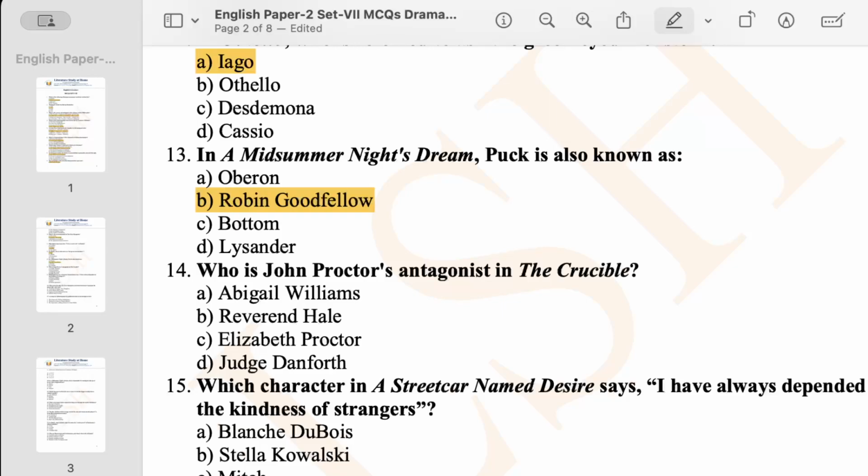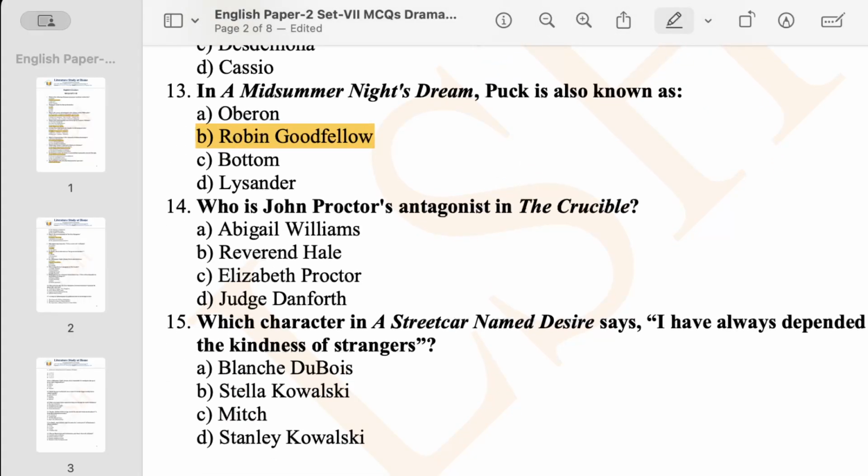So Puck is known as Robin Goodfellow. Remember this, it is an important one. Then we have question number 14. Who is John Proctor's antagonist in The Crucible? Sorry, it's not protagonist. John Proctor is the hero, so who is John Proctor's antagonist in The Crucible?